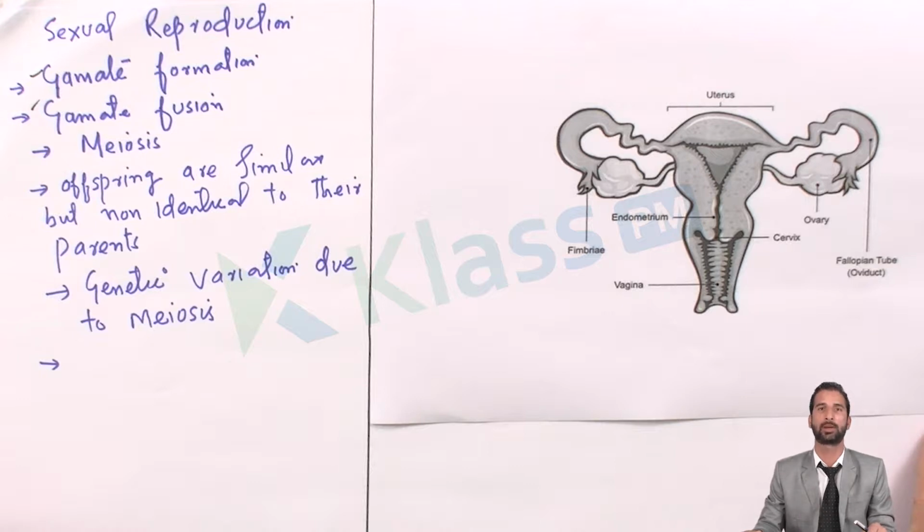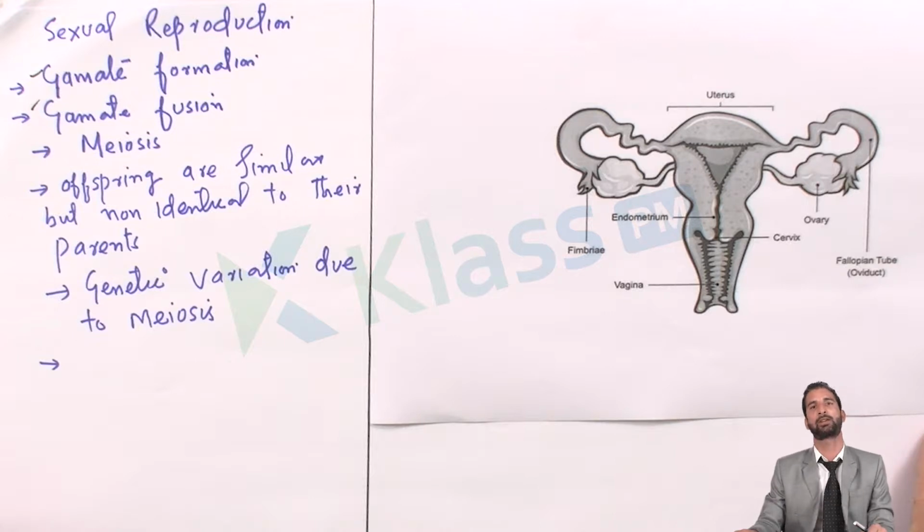And there are two types of gametes. One is the male gamete and another is the female gamete. In humans, the male gamete is called a sperm and the female gamete is called the ovum. The formation of sperm in males is called spermatogenesis, and in females, the formation of ovum is called oogenesis.